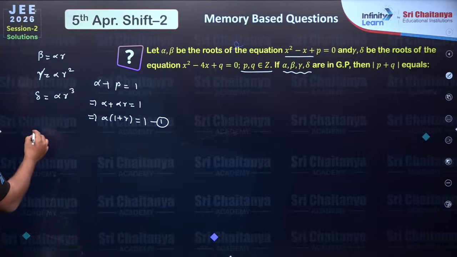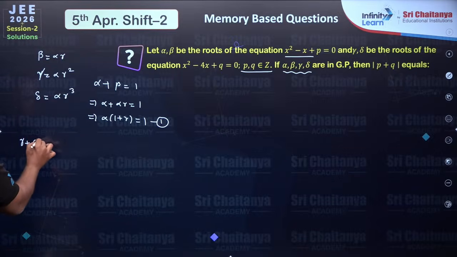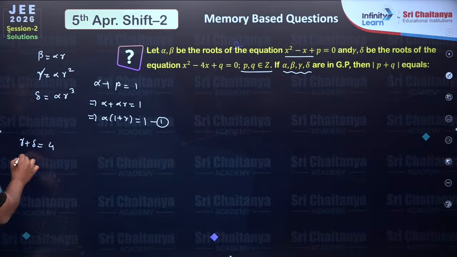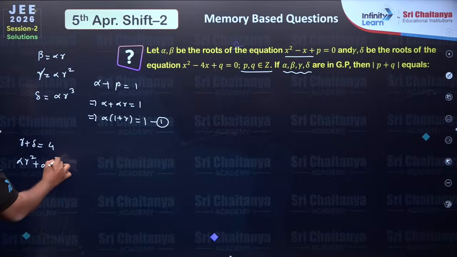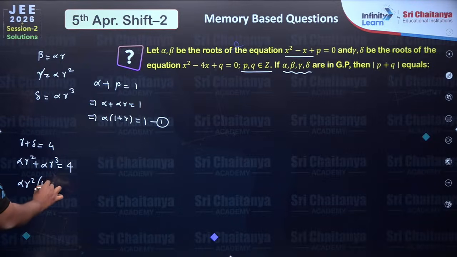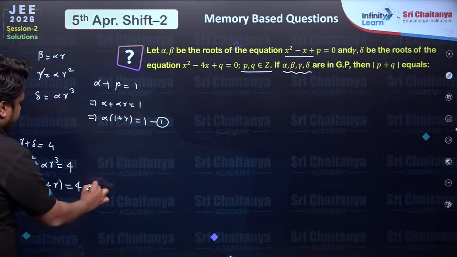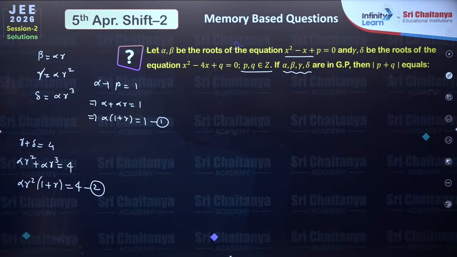Then for gamma plus delta equal to 4, we have alpha r square plus alpha r cube equals 4. From here, alpha r square into 1 plus r equals 4. Let's make it equation 2.